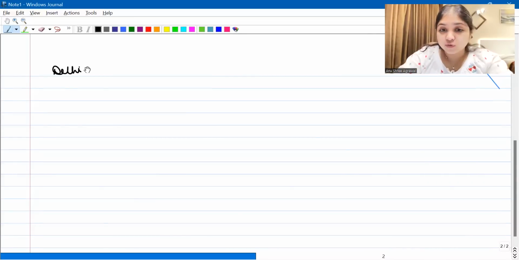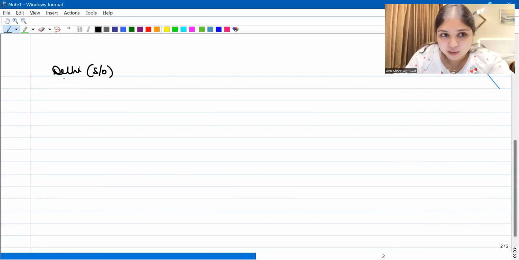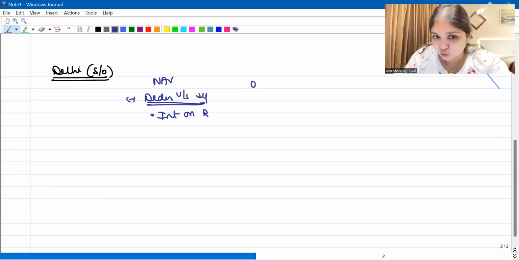The Delhi house over here happens to be a self-occupied house, so we will consider this self-occupied house property first. Now, how do you start a self-occupied property calculation? You start with NAV, and NAV is always 0. Then from this you subtract deductions under section 24. Now it's a self-occupied property, so how many deductions will you have? Only one deduction, and that is interest on borrowed capital.